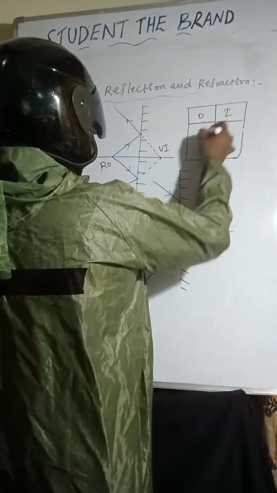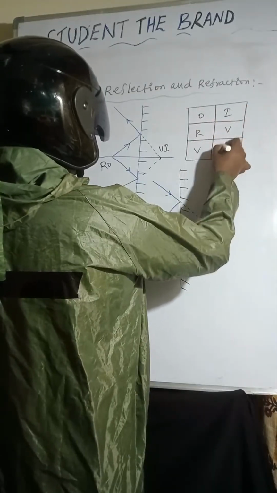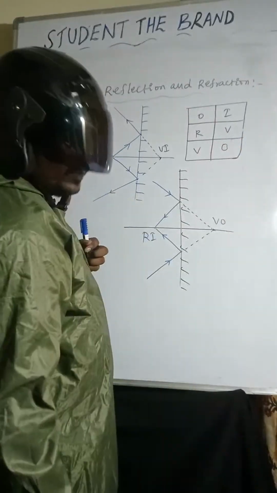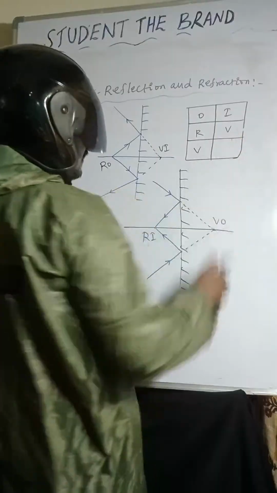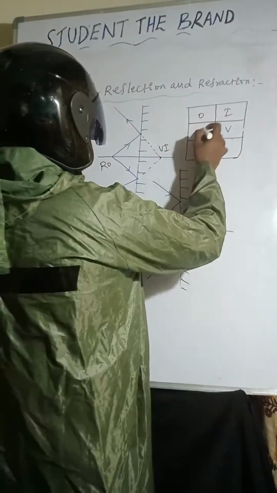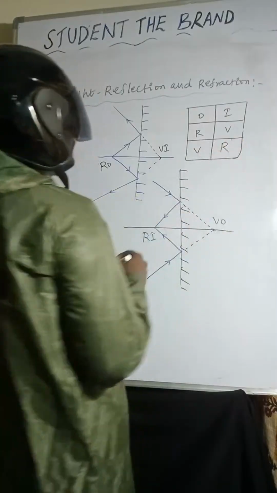Object and image. Object is real, image is virtual. Object is virtual, image is real. Object is real, image is virtual. Object is virtual, image is real.